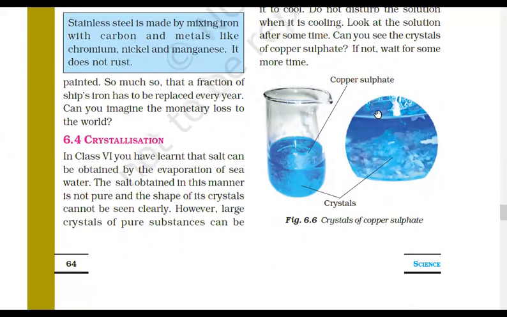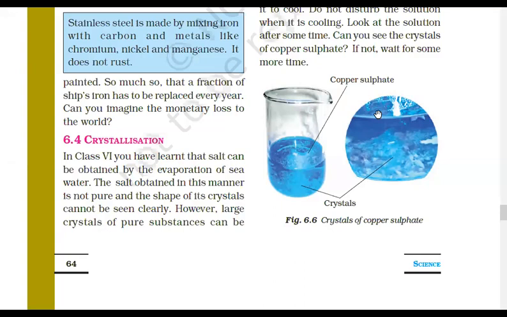If you take a sugar syrup, heat it and keep it for two or three days, what happens? Have you observed the formation of sugar crystals? Take a sugar syrup, heat it and keep it for one or two days, and you will observe the formation of sugar crystals.